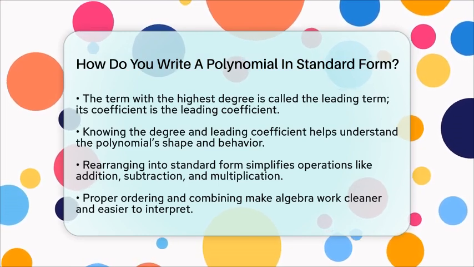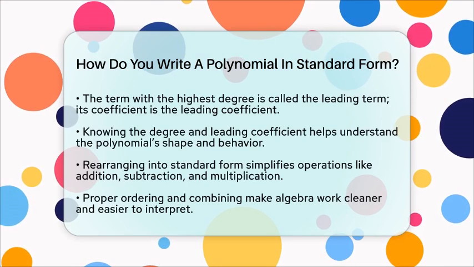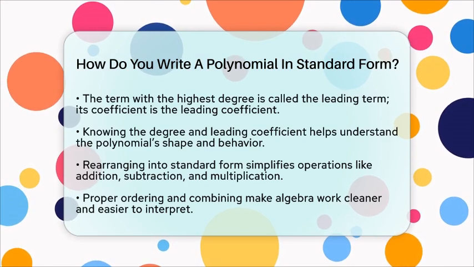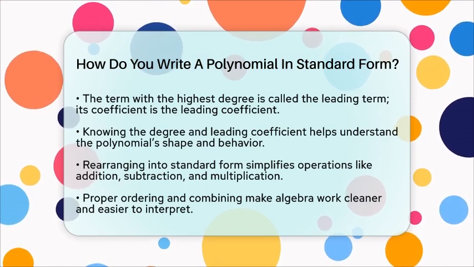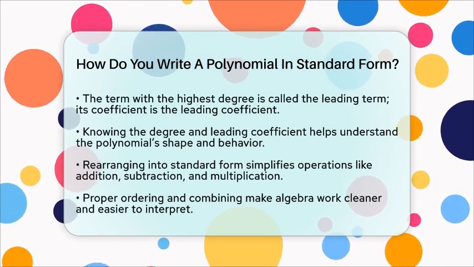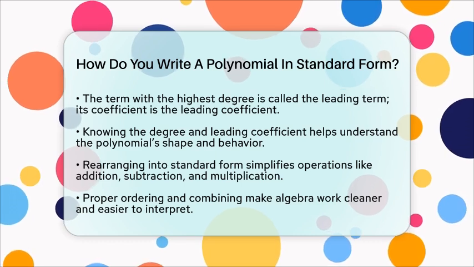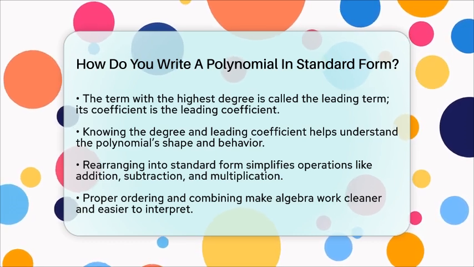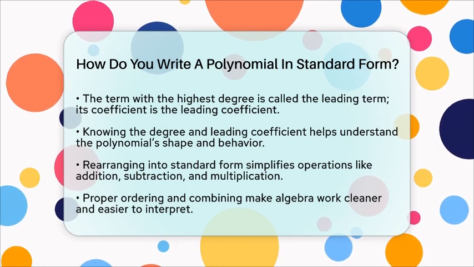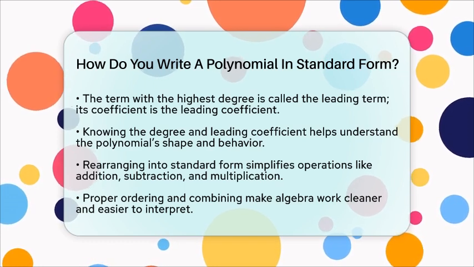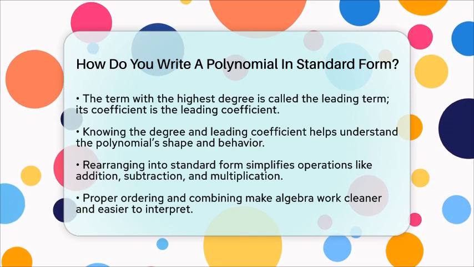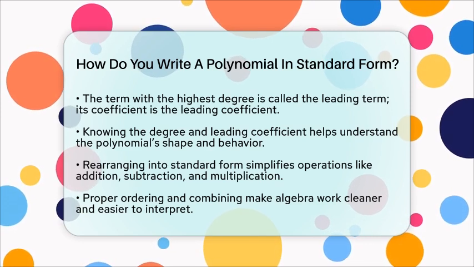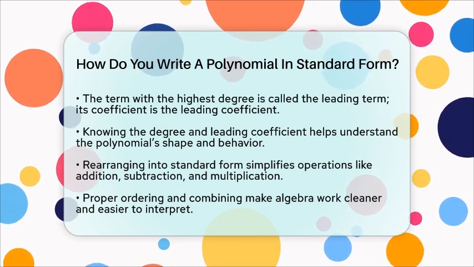Writing a polynomial in standard form is a simple way to organize your work. It makes adding, subtracting, and multiplying polynomials much easier. Plus, it helps you see the degree and leading coefficient at a glance. Just remember to order the terms from the highest to the lowest power, combine like terms, and keep the signs with each term. This method keeps your algebra neat and makes solving problems more straightforward.